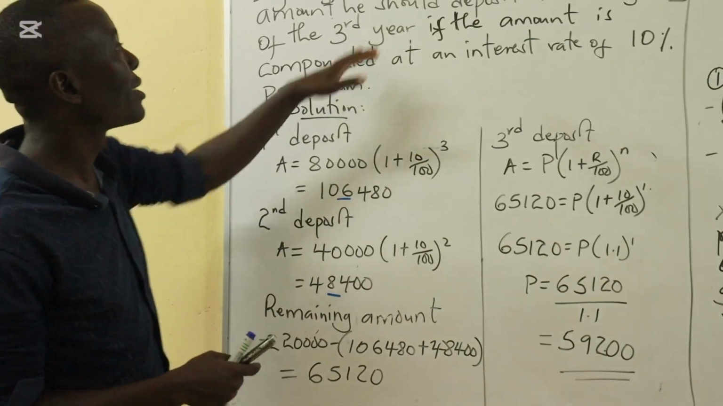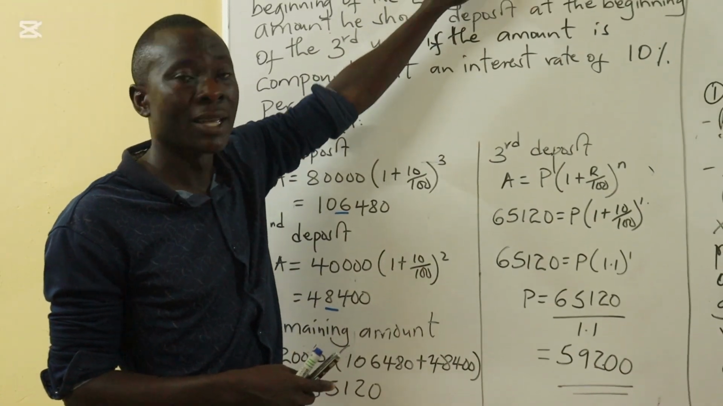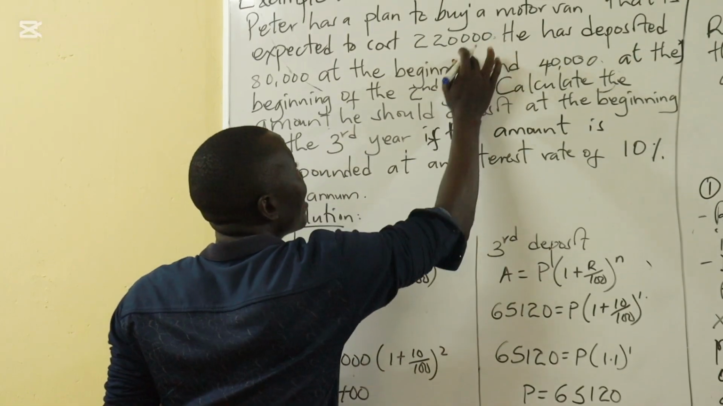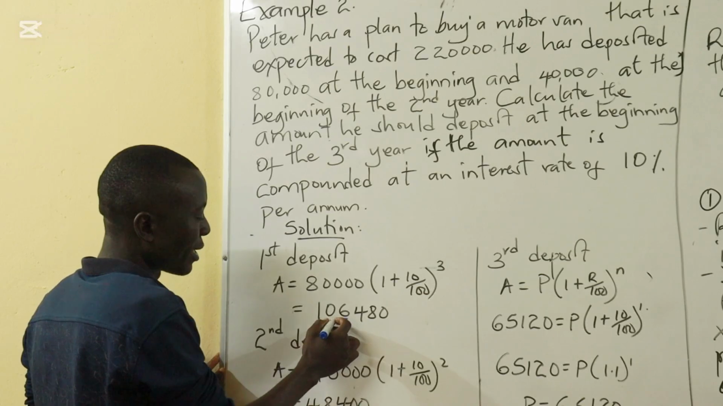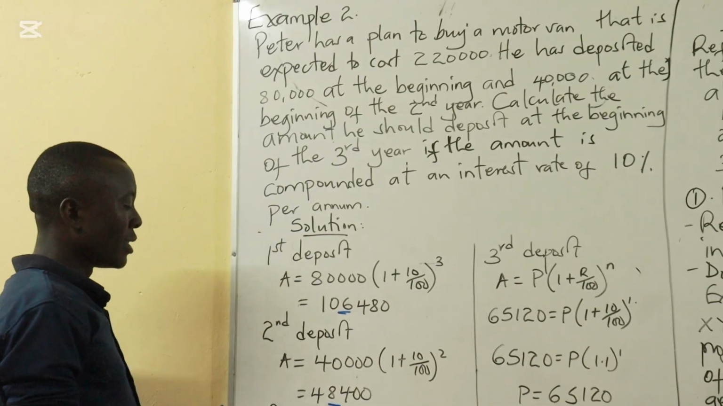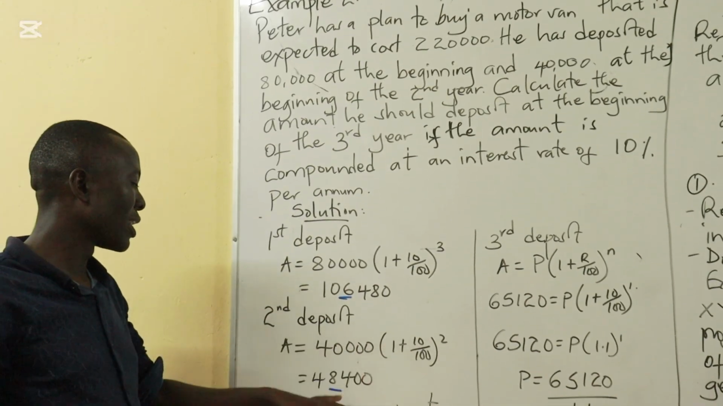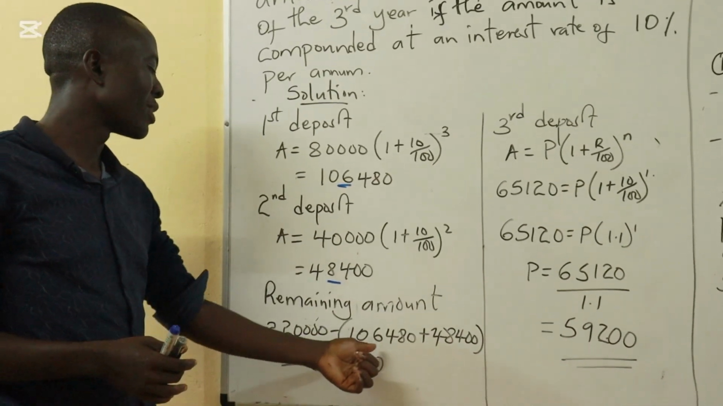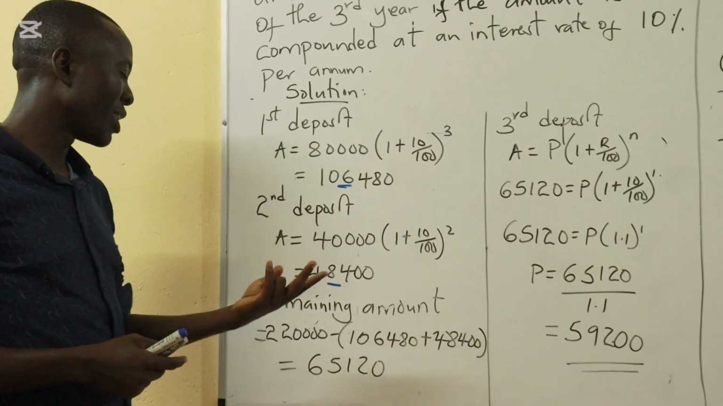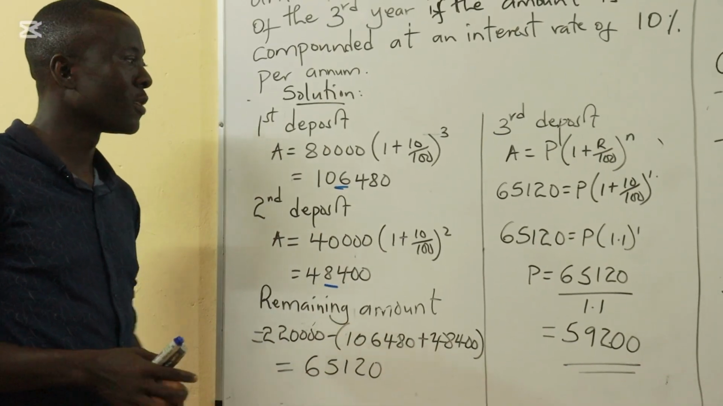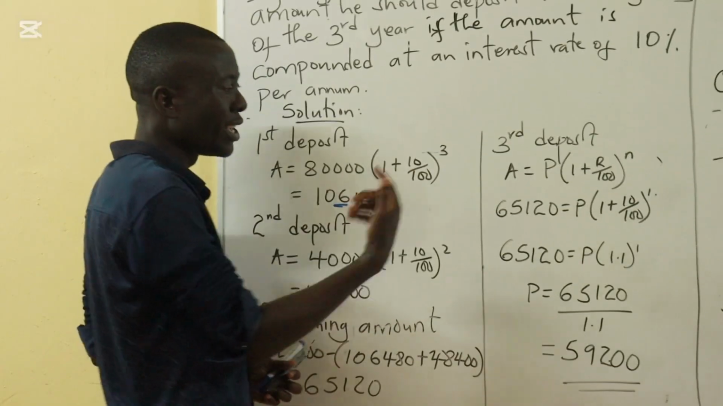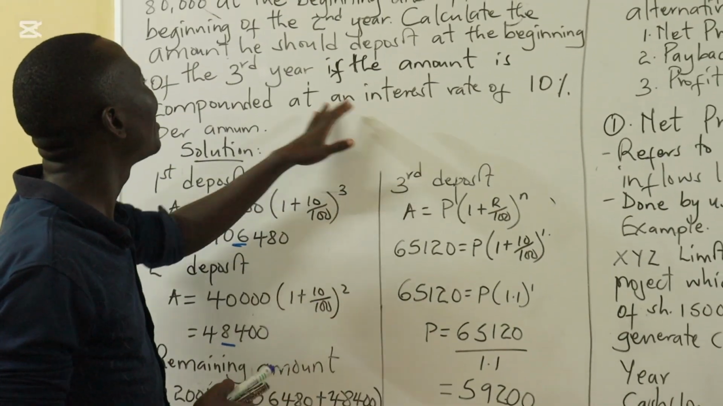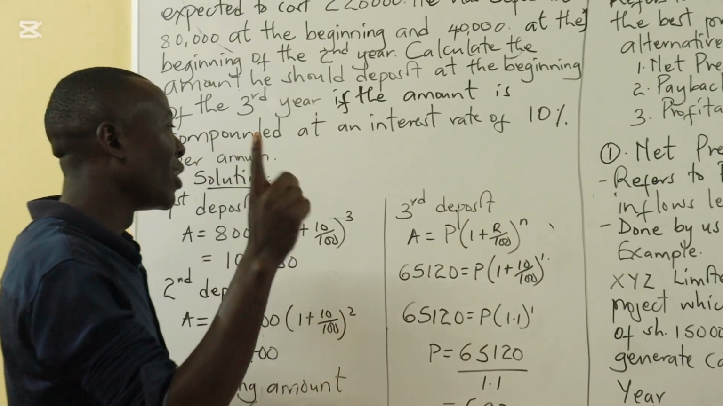Since Peter wants to raise a total of 220,000 shillings, then we look at the balance now. The total cost of the van is 220,000, but the first deposit has raised 106,480. The second deposit, which is 40,000, will raise 48,400. So the remaining amount is the cost minus what he has raised from the 2 separate deposits, which is 65,120. So this 65,120 is what he aims to raise by the third deposit, which he is doing in the third year, when only 1 year remains.